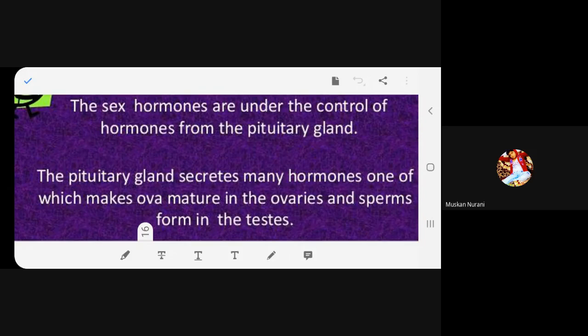Got it? Production is happening because the endocrine gland is making it produce. Formation of ovum, formation of sperms is happening. But the maturation for it to reproduce is taken up by the hormone which is released by the pituitary gland. Can you understand? Did you understand the difference between the function of the endocrine gland and the pituitary gland? Okay?